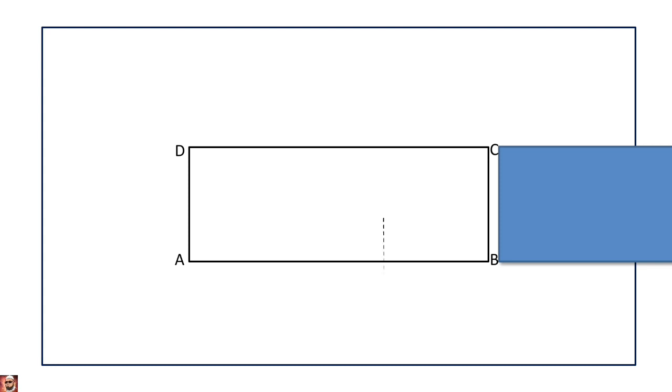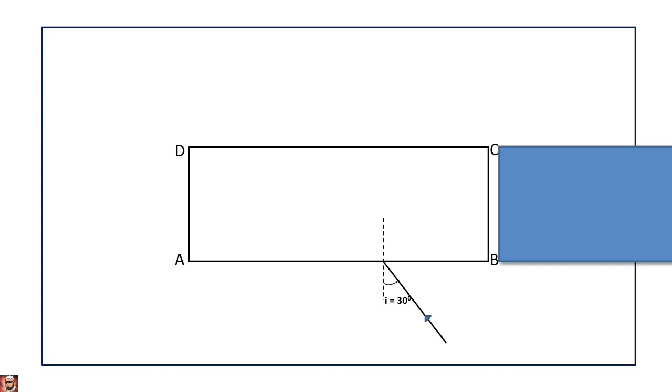Draw a perpendicular at a point on the longer side AB of the rectangle. Now draw a line from the point of intersection where side AB of the rectangle and the perpendicular meet, in such a way that it makes an angle of 30 degrees with the normal.